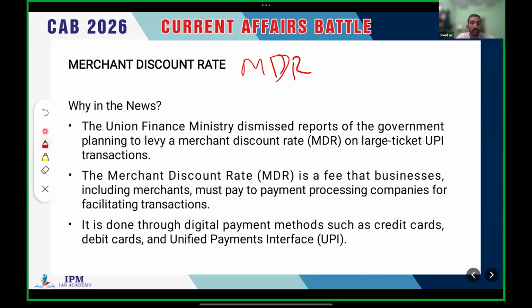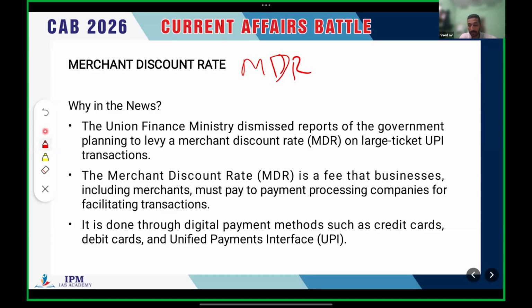The Union Finance Ministry dismissed reports that the government is planning to levy a merchant discount rate on large ticket UPI transactions. Okay, there are rumors that the government is going to levy a merchant discount rate on large UPI transactions, and the government dismissed that particular rumor. That is the news.